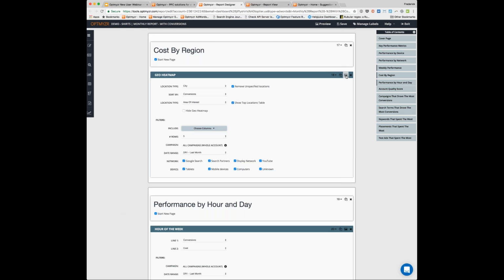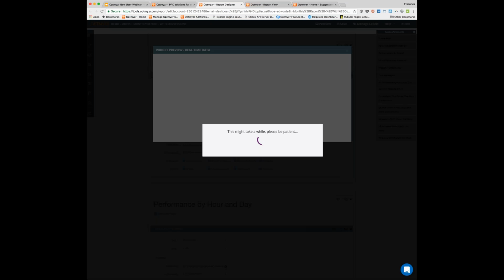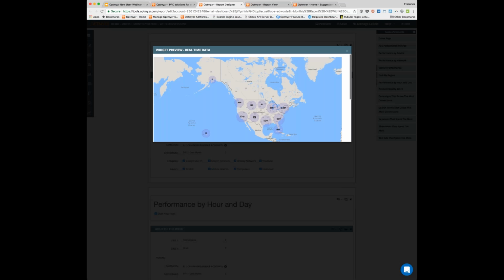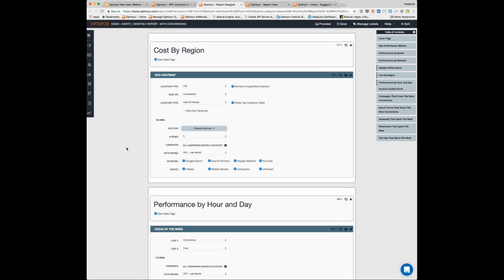If you're not sure what it's going to look like, click on that preview button, and now we're pulling real-time live data from the AdWords account or the Bing Ads account. We're going to render it on a Google map. The Google map itself, this is a pretty big data pool we do, so it takes a couple of seconds, but there you go. That's what would show up on the report at this point. Okay, so we've got that.